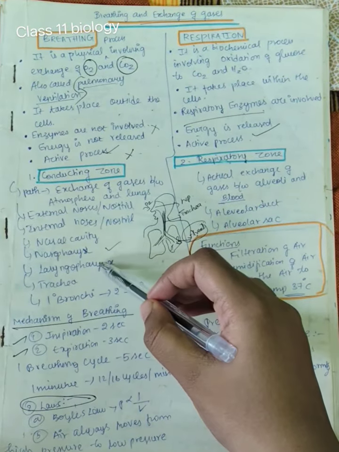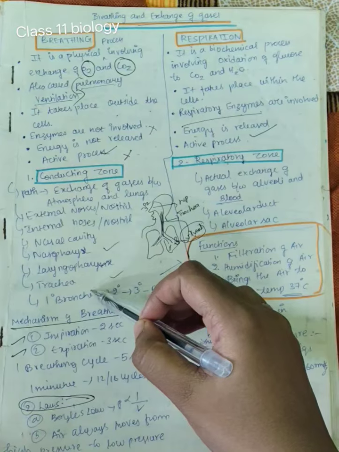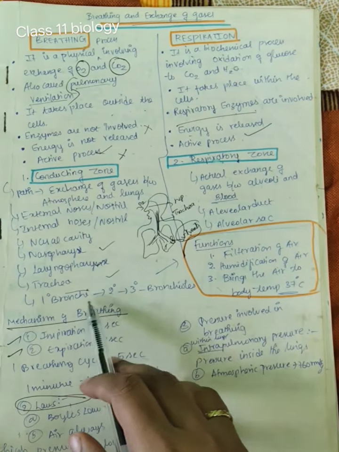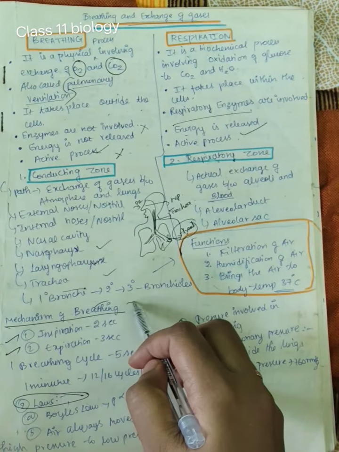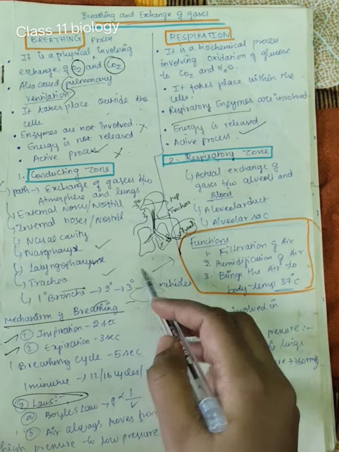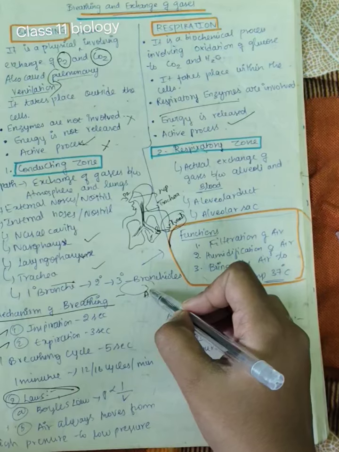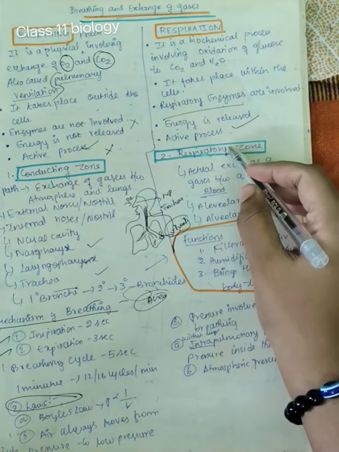So nasal cavity, nasopharynx, laryngopharynx, and then trachea, then bronchi, that is, primary bronchi. Then the branches of bronchi are known as secondary and tertiary. It ends up in the bronchioles. The bronchioles will further end up in the alveolar part, which is known as the respiratory zone.